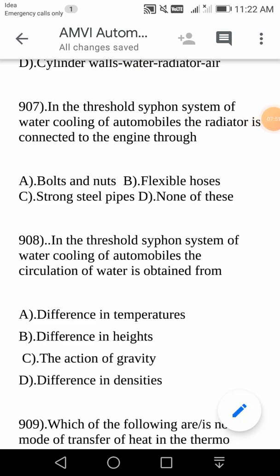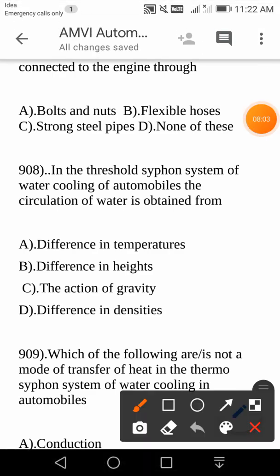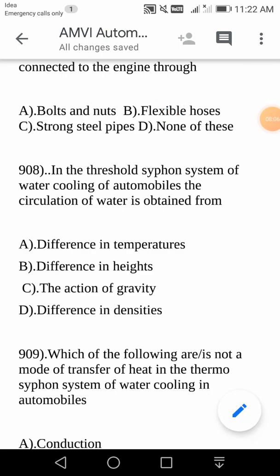Next question for today. In the thermosiphon system of water cooling of automobiles, the radiator is connected to the engine through flexible hoses. So neither bolts and nuts, nor strong steel pipes, and it is not the coupling also, right? Couplings are used only to connect two shafts which have either lateral misalignment or angular misalignment.